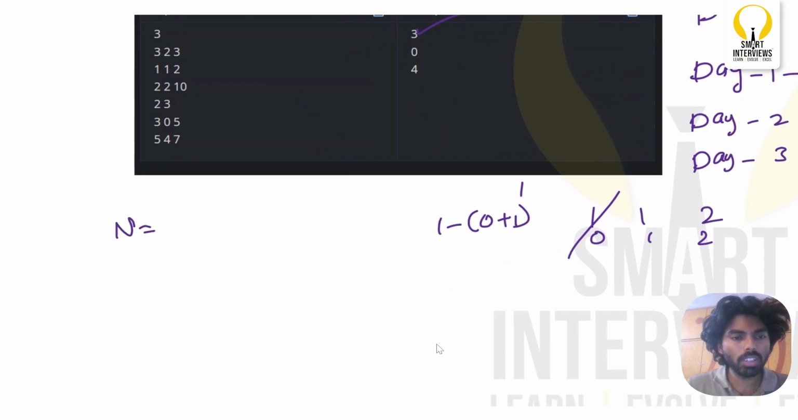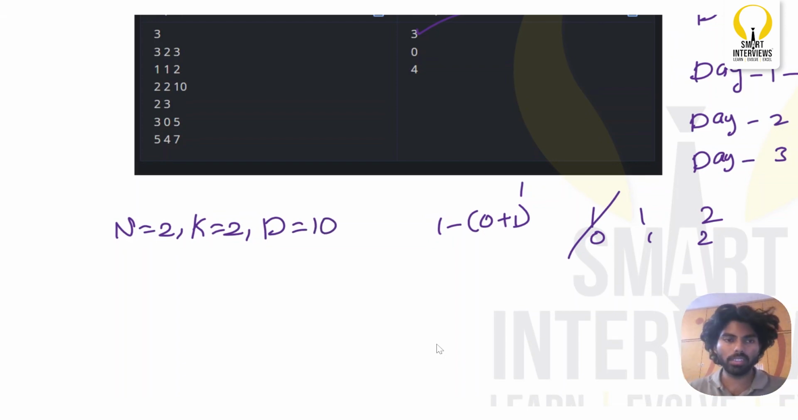So the number of flowers is 2, and what else? There should be at least 2 blooming flowers, and the number of days I want to pluck the flowers is for the next 10 days. Okay, so the flower number is 2 and the values are 2 and 3. This is index 0, this is index 1.